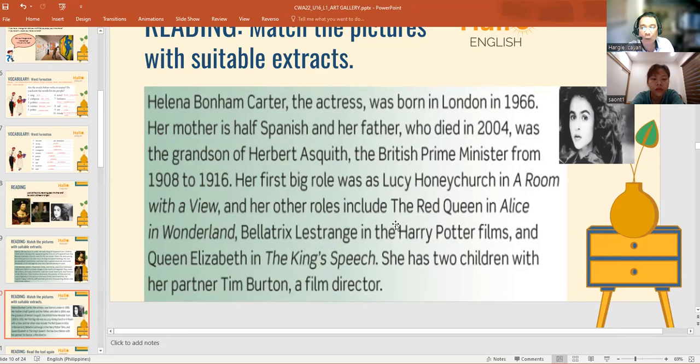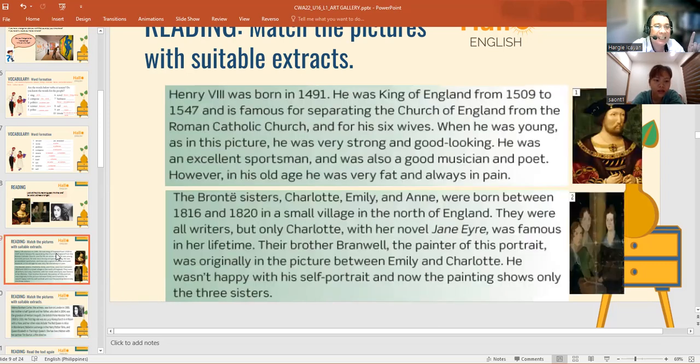And her other roles include the Red Queen in Alice in Wonderland. She was Bellatrix Lestrange in the Harry Potter films and Queen Elizabeth in The King's Speech. She has two children with her partner, Tim Burton, who is also a film director. Okay, so who is this actress? Helena Bonham Carter. Okay, the first reading, he was Henry the Eighth.